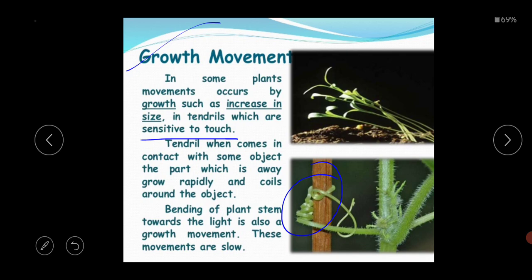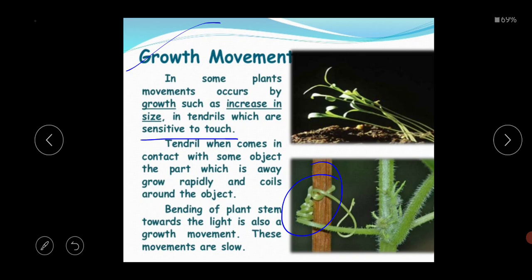When a tendril comes in contact with some object, the part which is away grows rapidly and coils around the object. Look at the diagram. Here is an object, and when the tendril comes in contact with this object, the tendril coils around it.